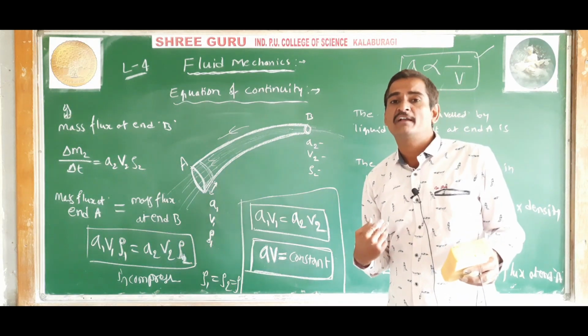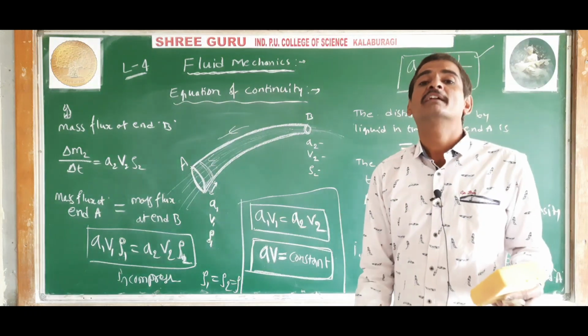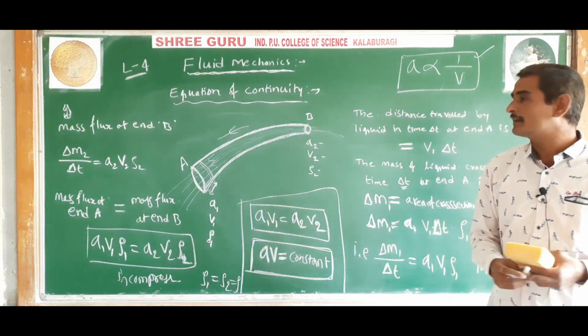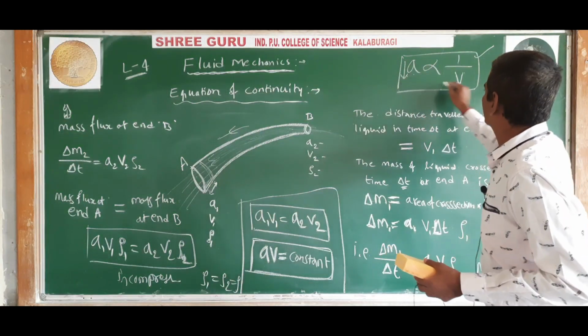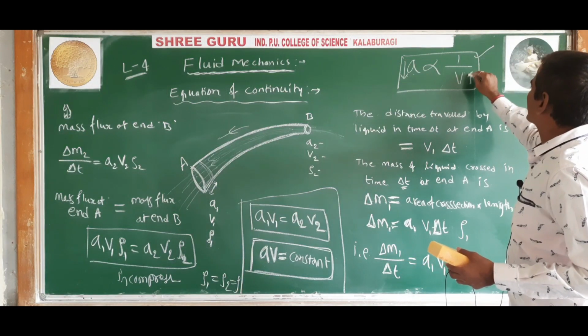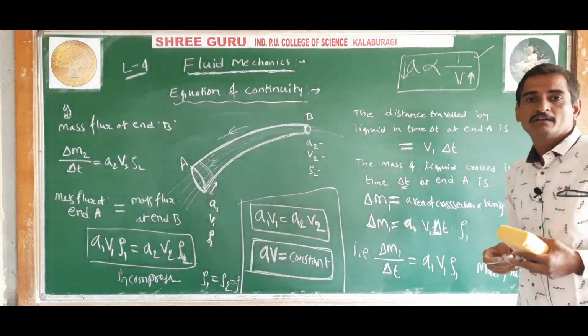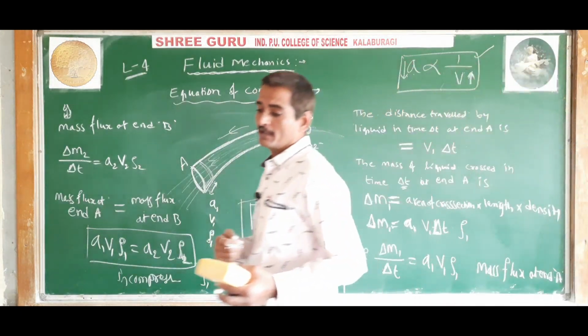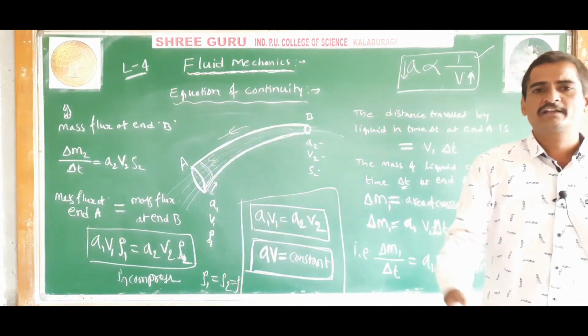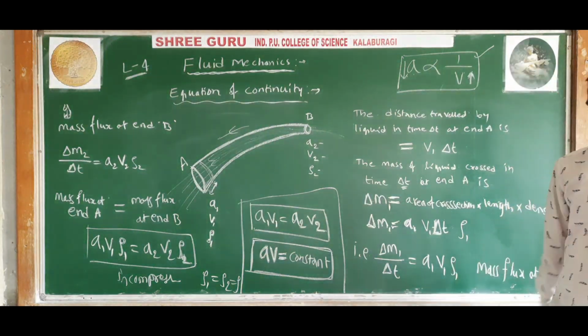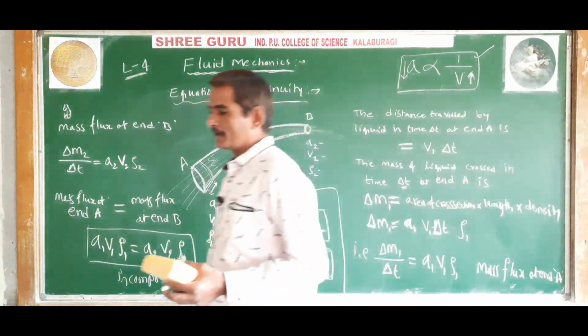As a result of that, the velocity of the water increases. That is, when the cross sectional area of the pipe decreases, the velocity of the liquid increases automatically. We observe this in day-to-day life when giving water to the garden.